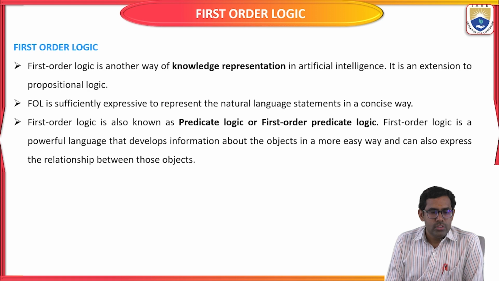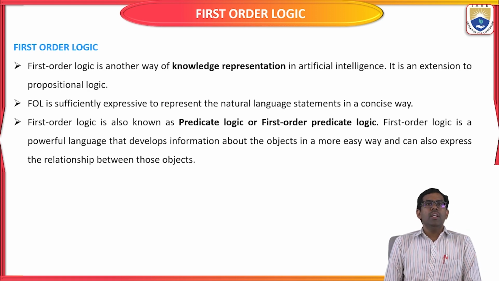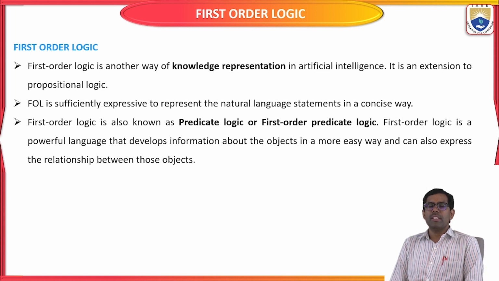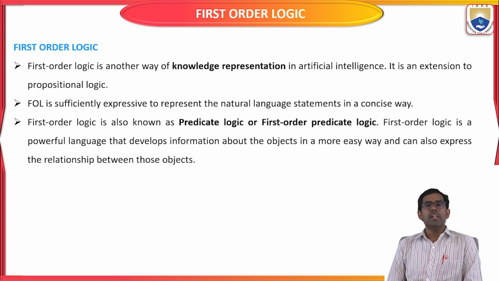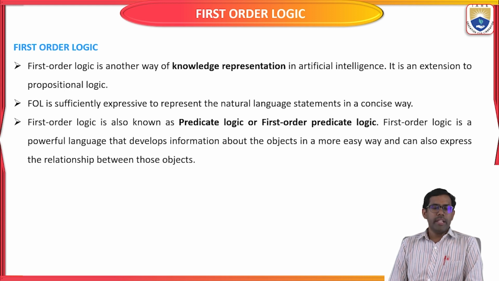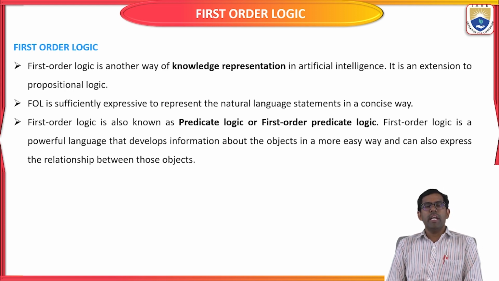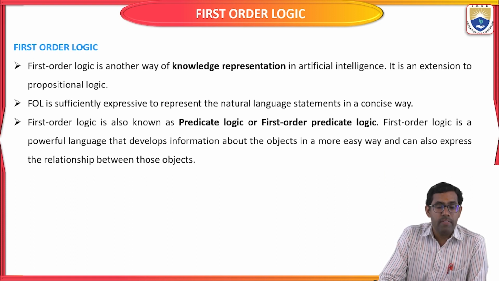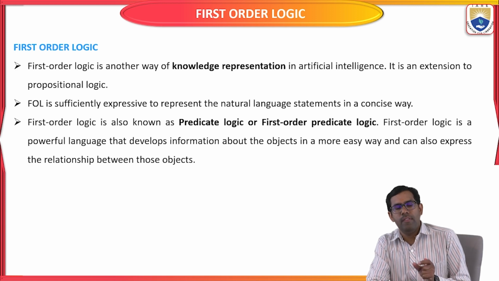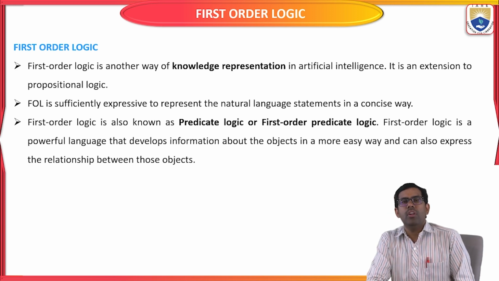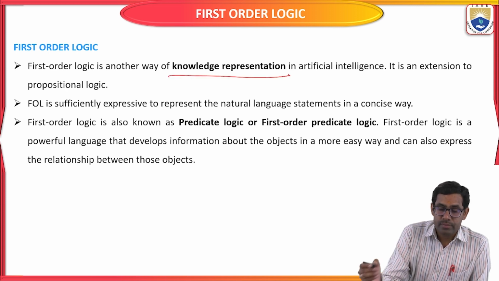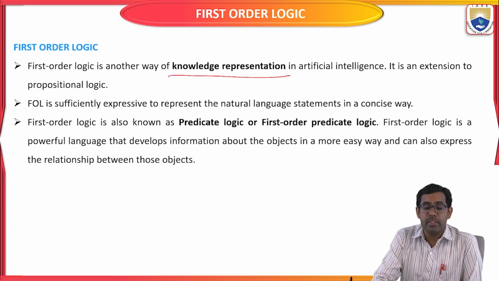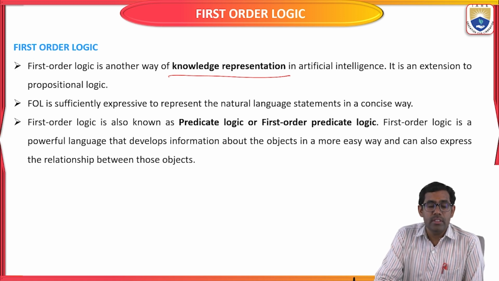Okay, so next I am going to tell what first order logic is in artificial intelligence. Everyone knows what first order logic is as a mathematical representation, so here I am going to give a brief explanation about first order logic in artificial intelligence. So what is first order logic? It is another way of knowledge representation. It is another way of representing the given statement in artificial intelligence.